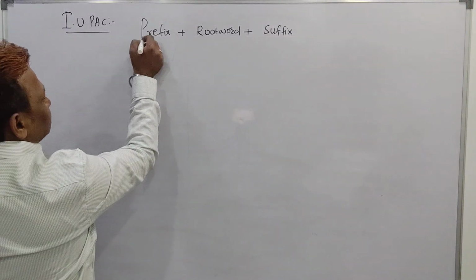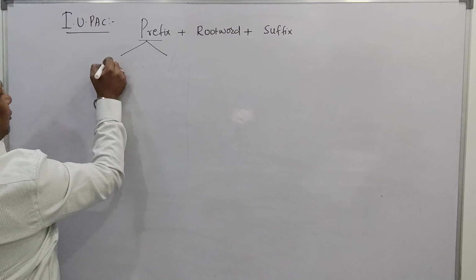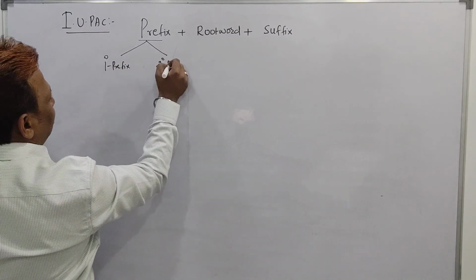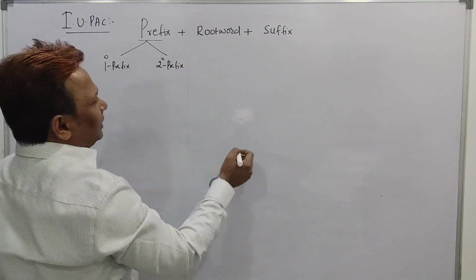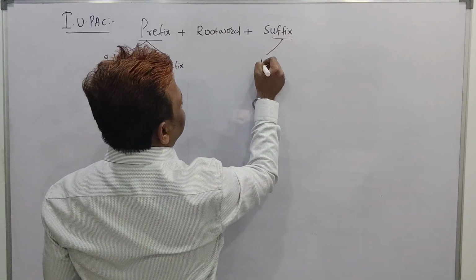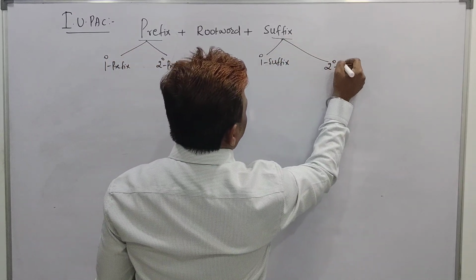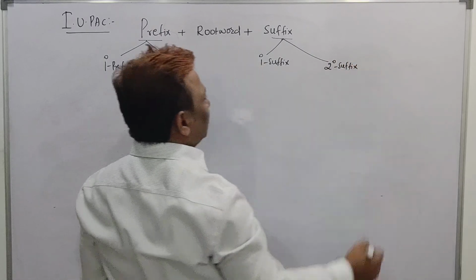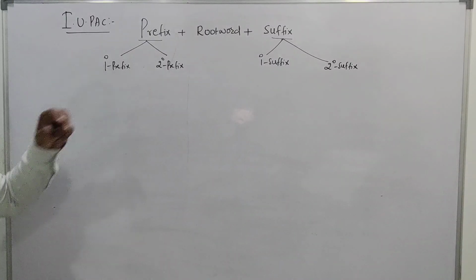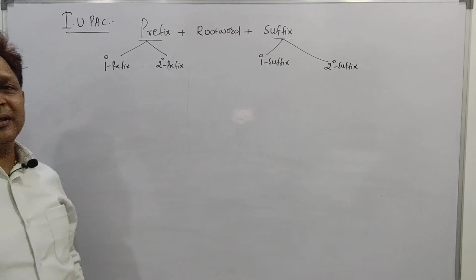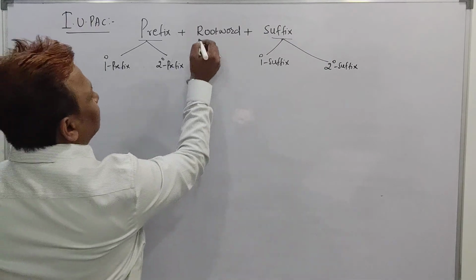But the prefix is also of two types. One is called the primary prefix. What is that? I will let you know. And another one is called the secondary prefix. The suffix is also again of two types. One is called the primary suffix and the other is called the secondary suffix. Maybe you don't know all these things, but I am going to teach you in this way so you are able to understand better what the primary suffix is, what the secondary suffix is, what the root word is, and what the prefixes are. I will let you know. But before that, just go with this one.